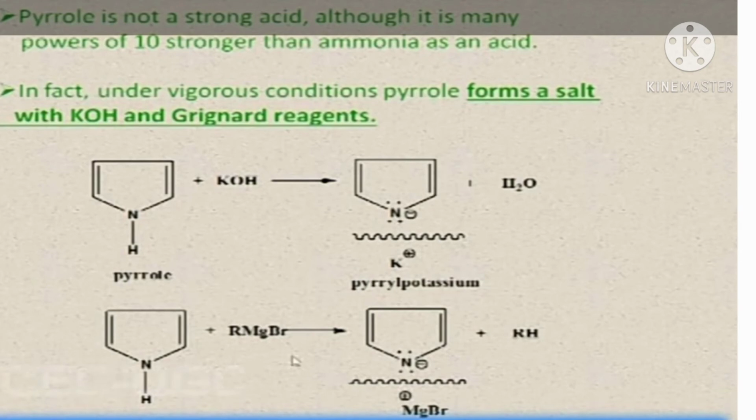Pyrrole is not a strong acid, although it is many powers of ten stronger than ammonia as an acid. In fact, under vigorous conditions, pyrrole forms a salt with potassium hydroxide and Grignard's reagent. Here pyrrole reacts with potassium hydroxide to form pyrrole potassium plus H2O, and pyrrole reacts with Grignard's reagent to form pyrrole magnesium bromide.